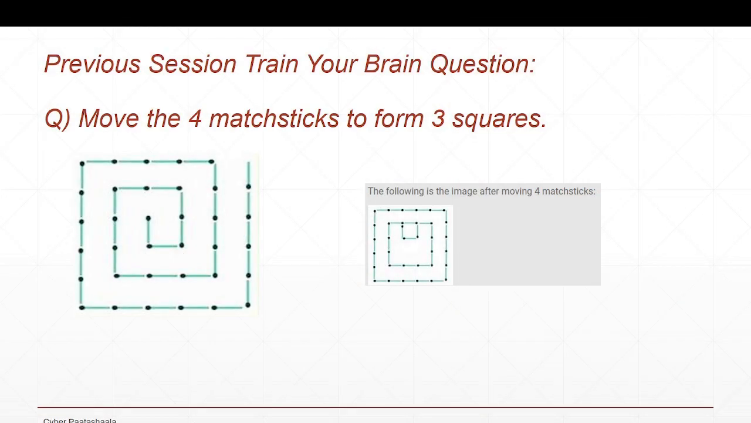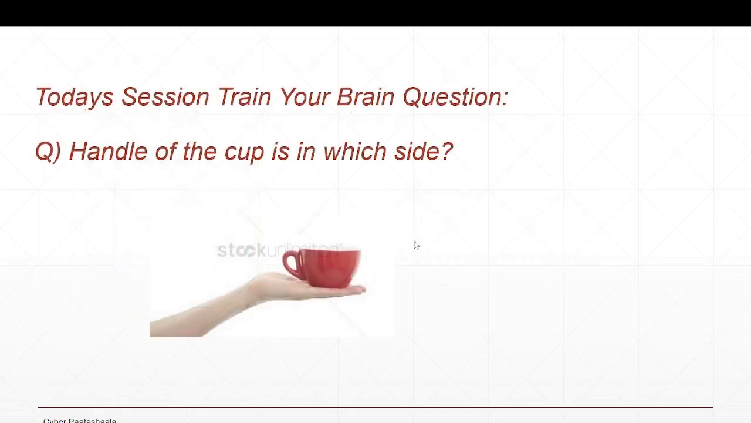Previous session's train your brain question was to move the 4 matchsticks to form 3 squares, and the answer is here. This is how you can form 3 squares by moving the 4 matchsticks. And today's session's train your brain question is: the handle of this cup is on which side? You can see one handle here, right? The question is, the handle of this cup is on which side?